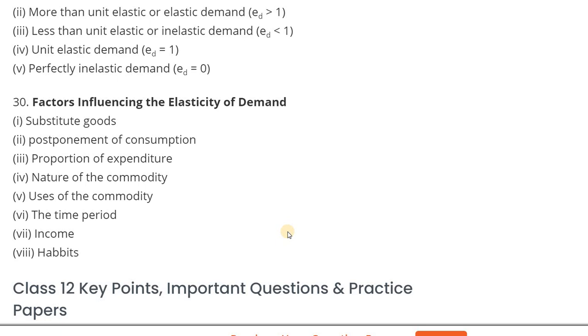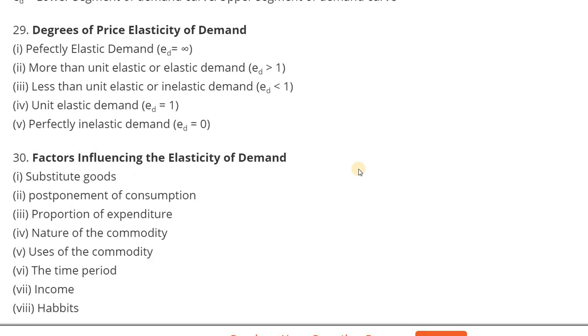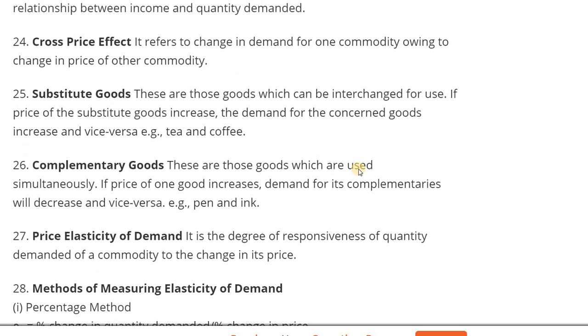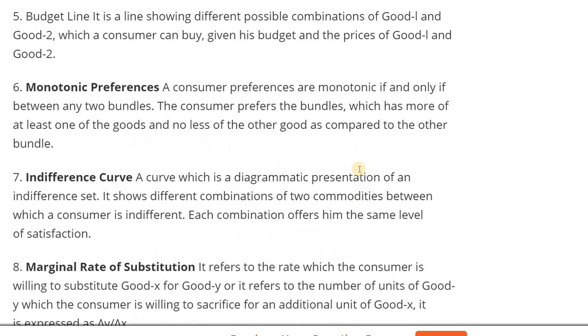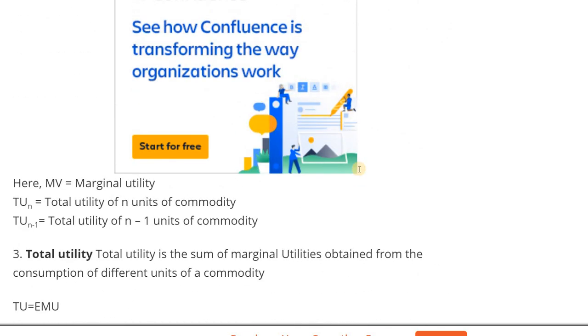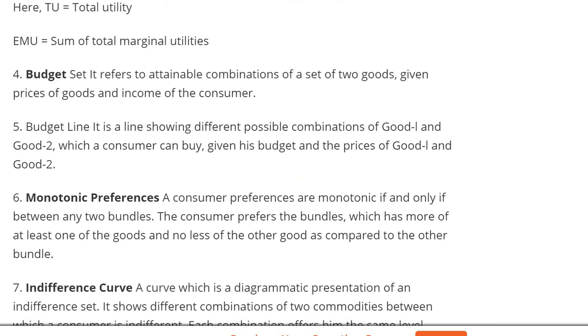Then factors influencing elasticity of demand: postponement of consumption, substitute goods, nature of commodity, uses of the commodity, time period, income, habits. These are the factors influencing elasticity of demand. Okay, these are the main points in chapter 2. You can go through these points.